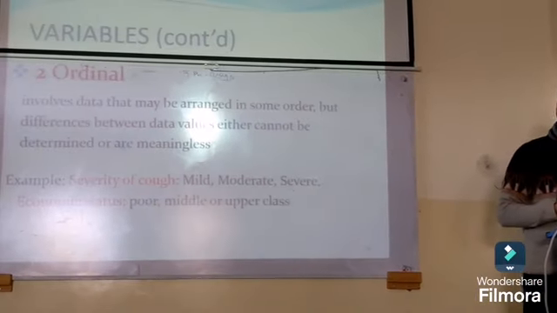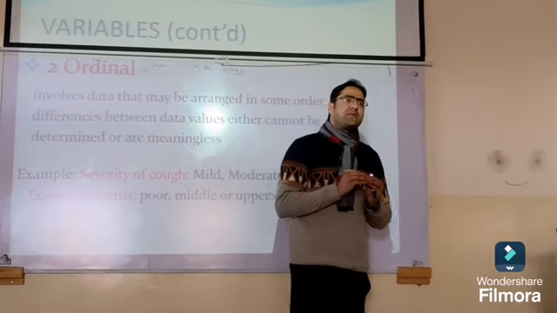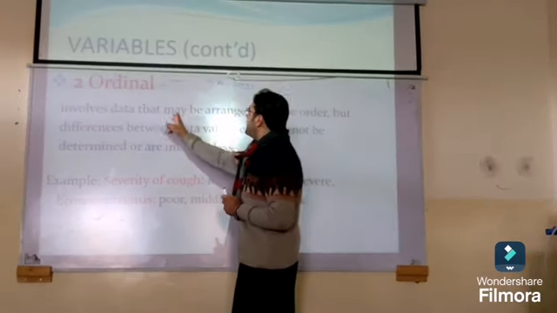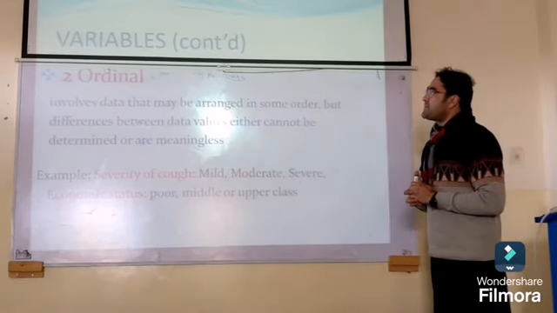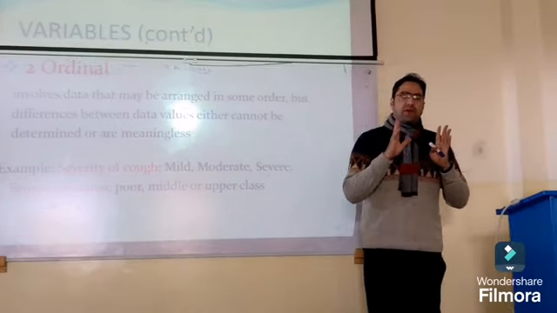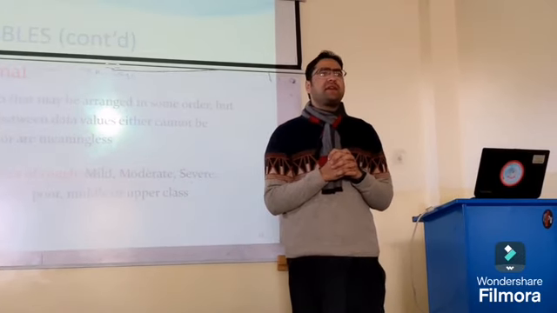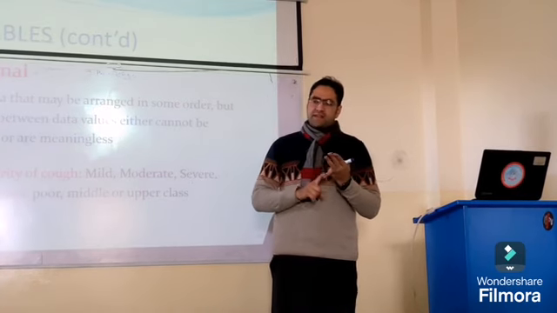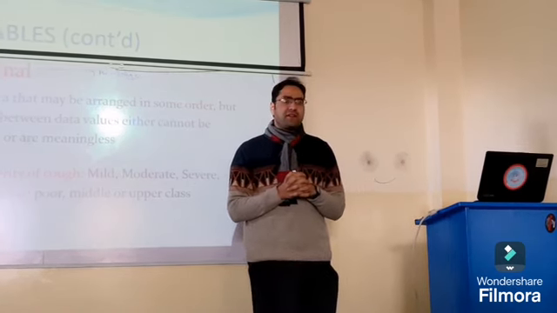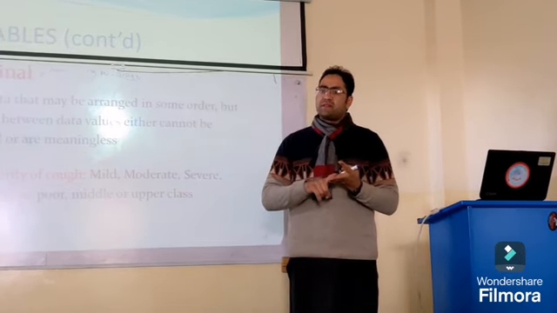The second one is the ordinal scale. Ordinal data involves data that may be arranged in some order, but differences between data values either cannot be determined or are meaningless. Non-numerical data that can be ordered, like army ranking: second lieutenant, lieutenant, captain, or education level: matric, intermediate, graduation.